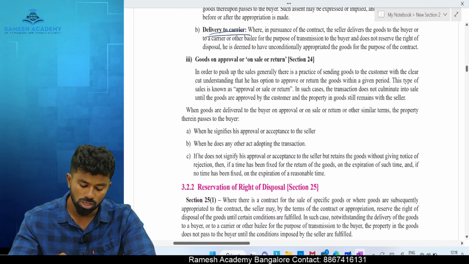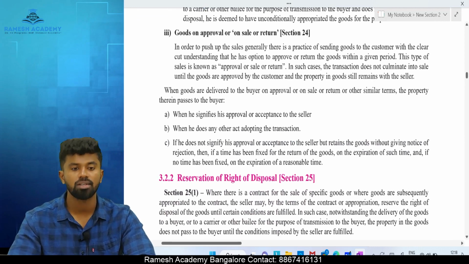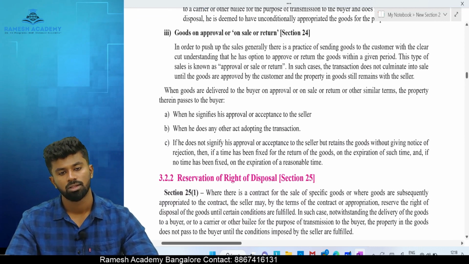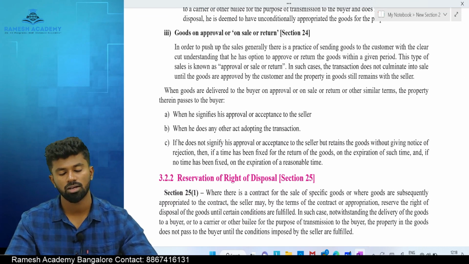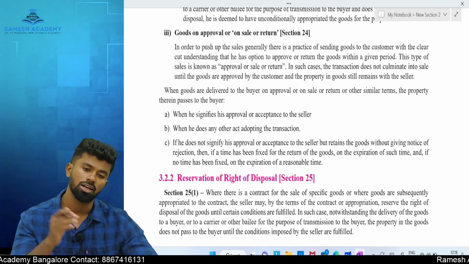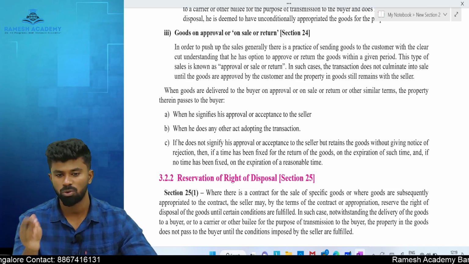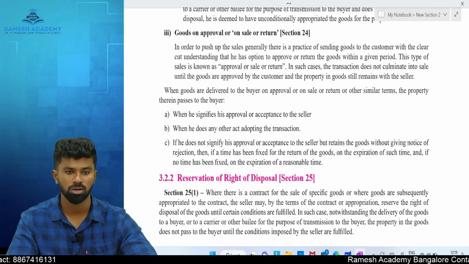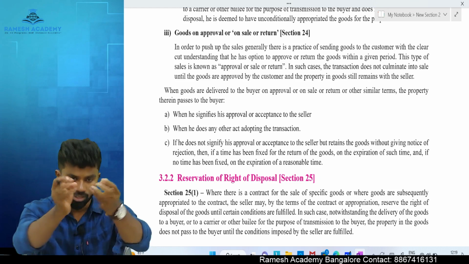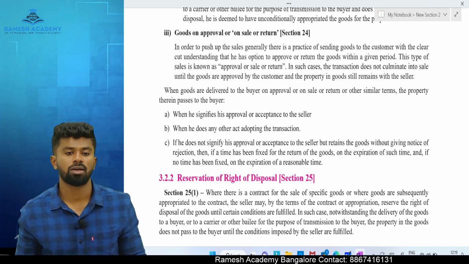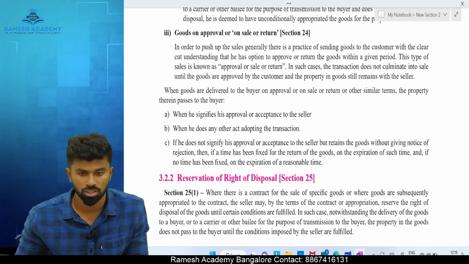Next, goods on approval or return basis. If the goods are sold on an approval basis or return basis, then until the buyer gives the approval, what is not transferred? Ownership is not transferred. There is an accounting for goods sold on approval basis. You sell the goods with the condition that the buyer either may accept it or he may reject it, or he can return it back.